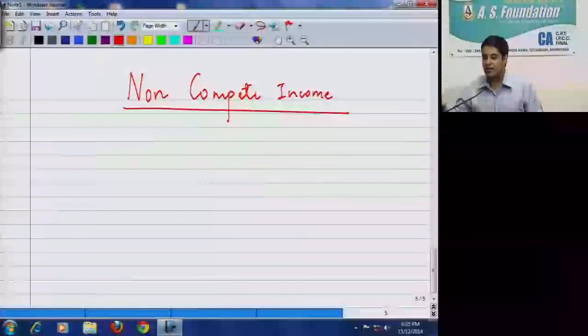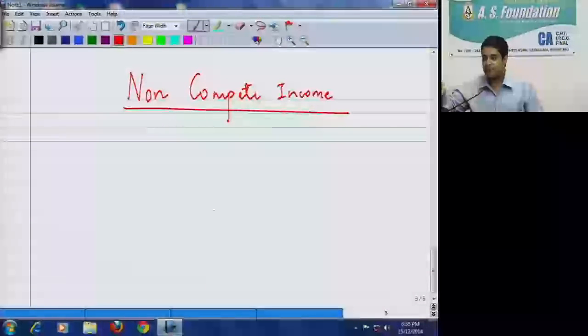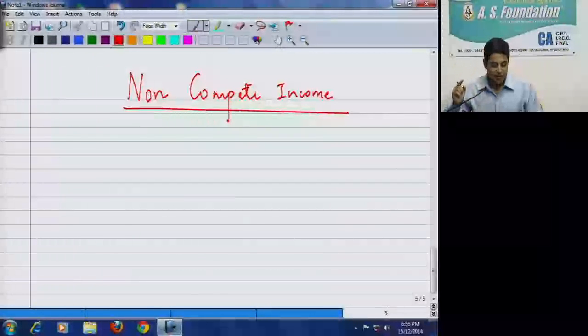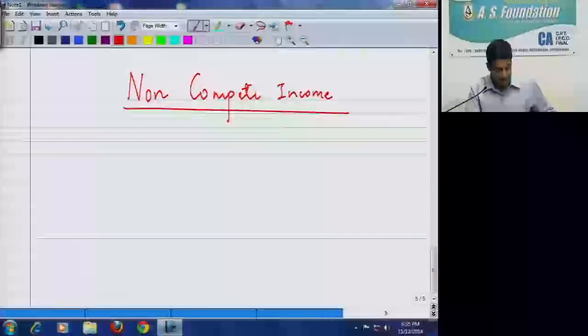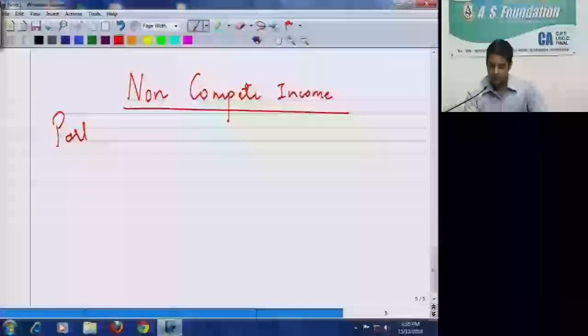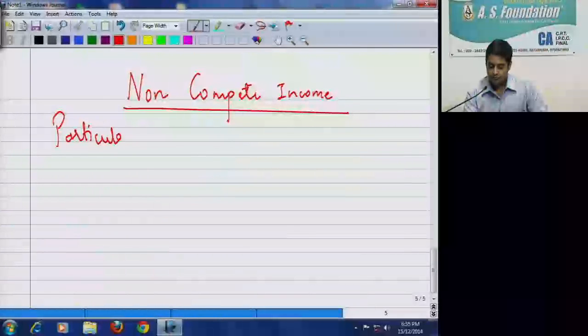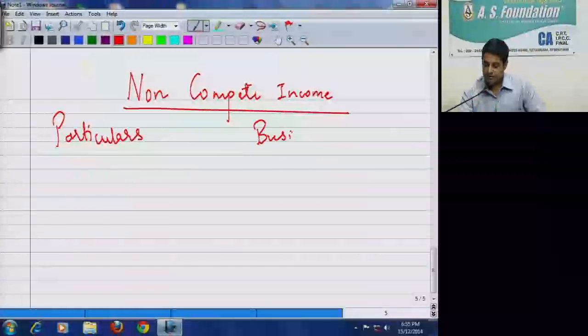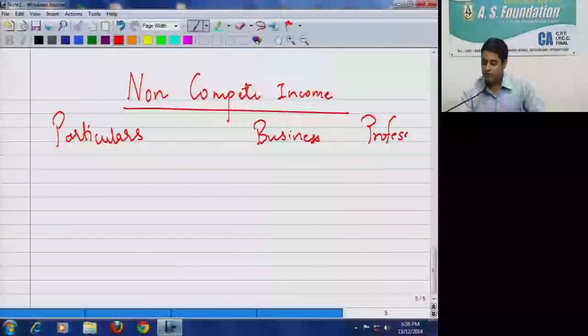In point number B, they have covered business and profession, but in point number A, they have just covered business. So we'll write a snapshot. Write down there itself below: non-compete income, particulars, business, and what will be the last column? Yes, profession. Good.